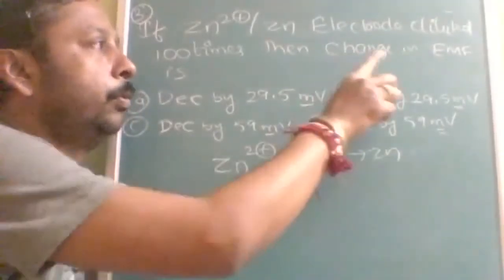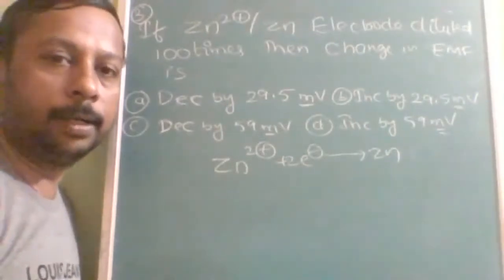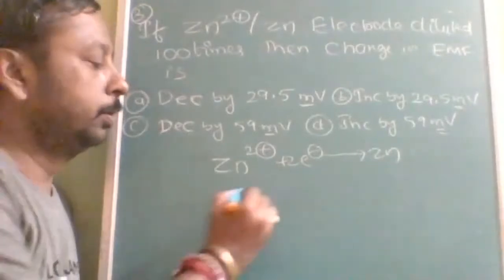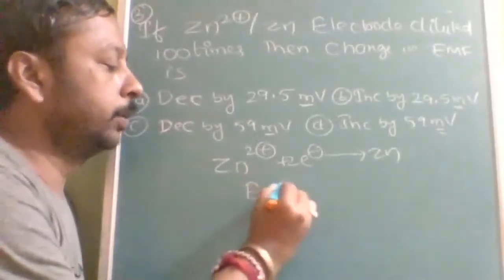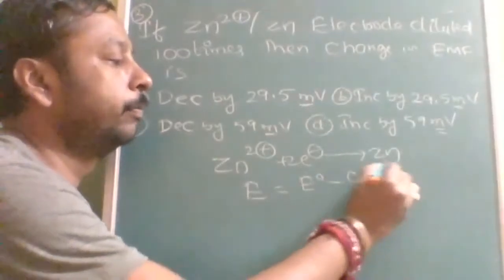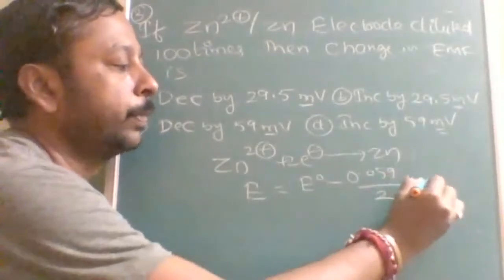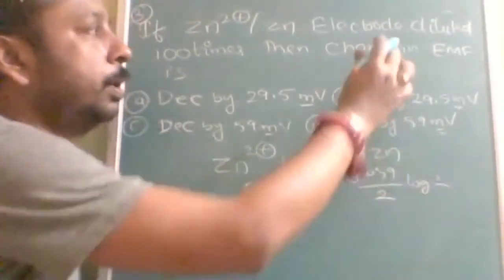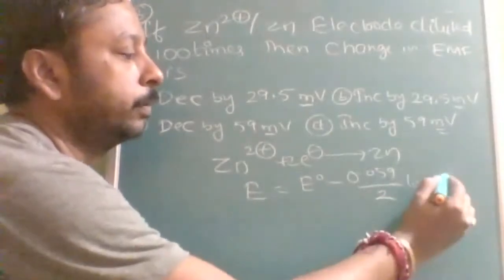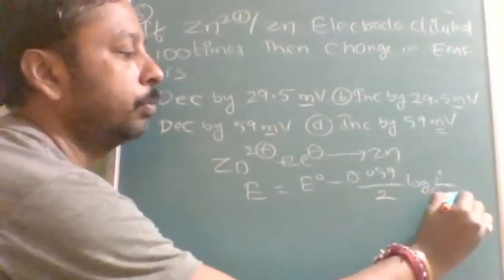Diluted means concentration decreased. Diluted by 100 times. So the electrode potential E is equal to E naught minus 0.059 divided by 2, log of 1 upon the concentration. Decreased by 100 times means this will be product upon reactant, Zn2+.